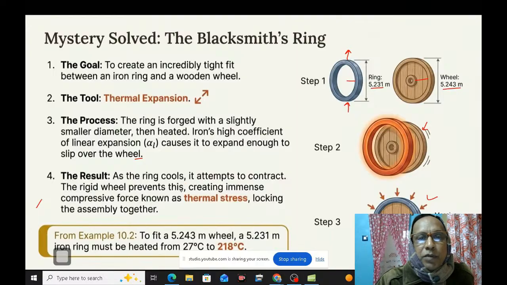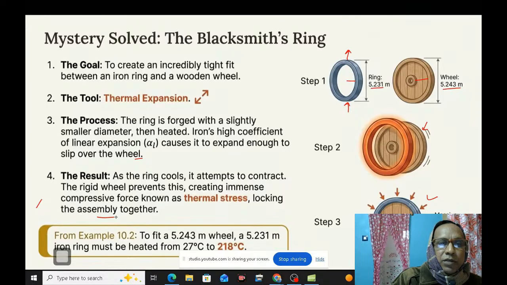The rigid wheel prevents this, creating immense compressive force known as thermal stress, locking the assembly together. For example, to fit a 5.243 meter wheel, a 5.231 meter iron ring must be heated from 27 degrees centigrade to 218 degrees centigrade.